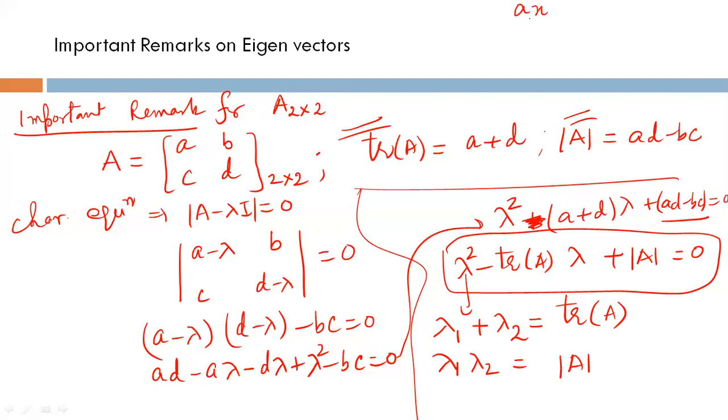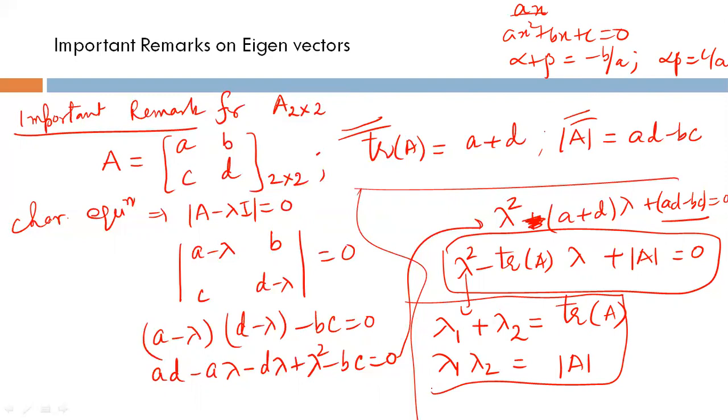If you know ax square plus bx plus c equal to 0, and the roots are alpha and beta, then alpha plus beta is minus b upon a, and alpha into beta equals c upon a. I'm using this concept here. So the sum of eigenvalues is trace of A, and the product of the eigenvalues is determinant of A.